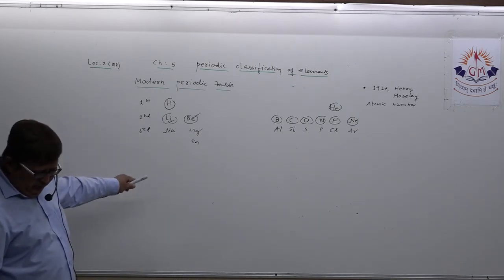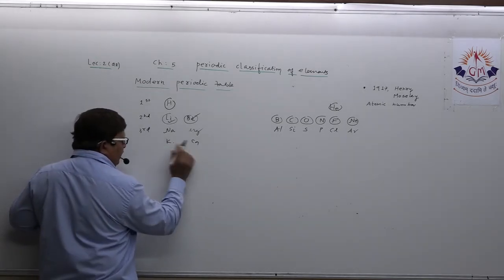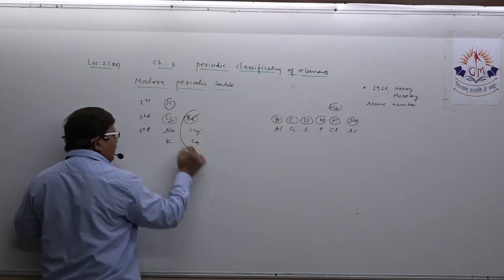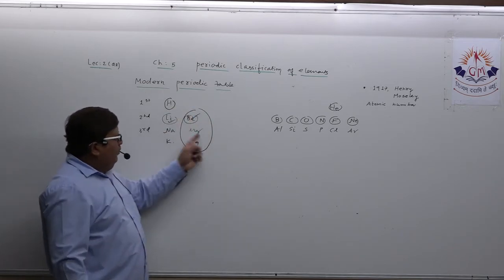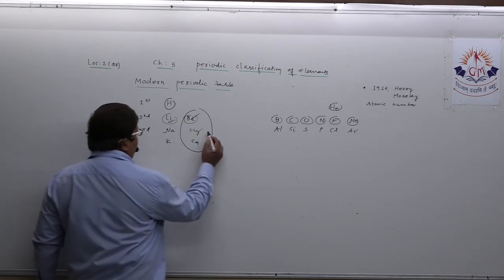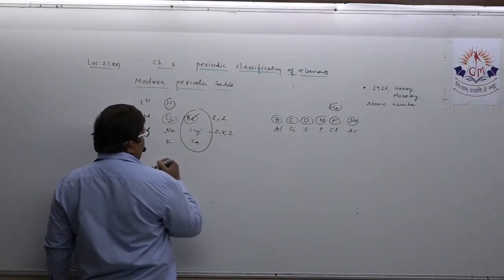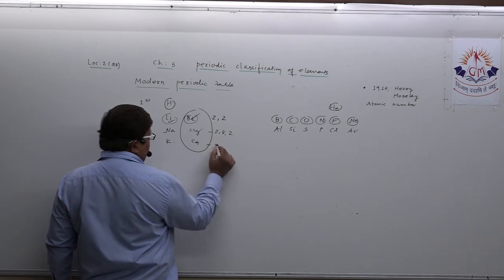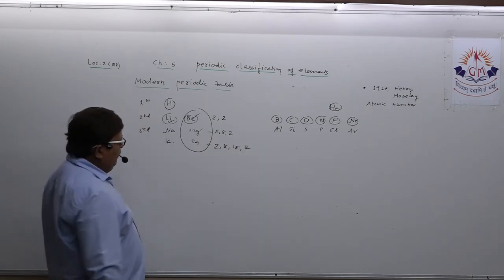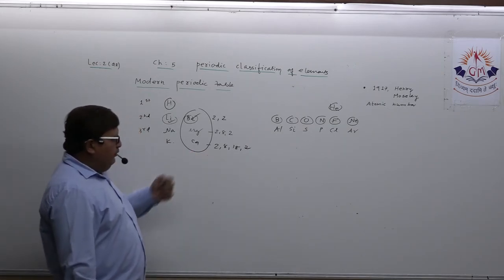Why do you need to remember up to 30? Because it helps you with the electronic configuration. Magnesium is 2, 8, 2, you all know. Beryllium is 2, 2, and calcium is 2, 8, 8, 2. This way you are able to justify.